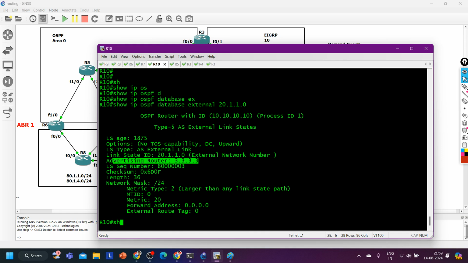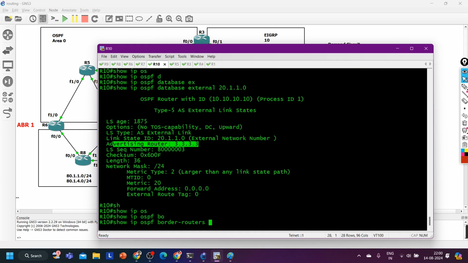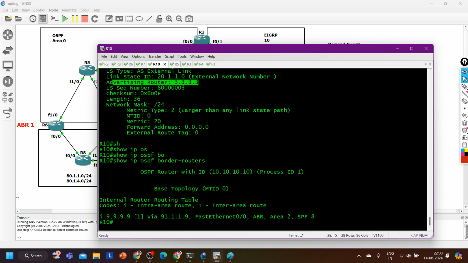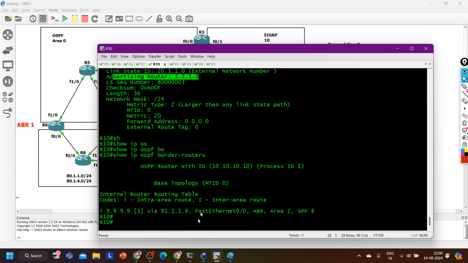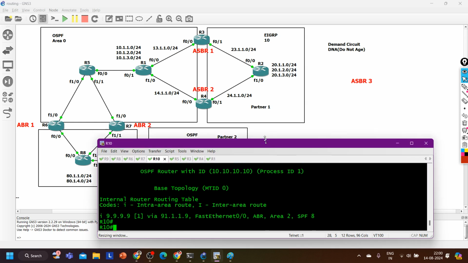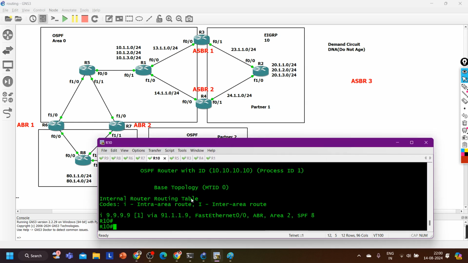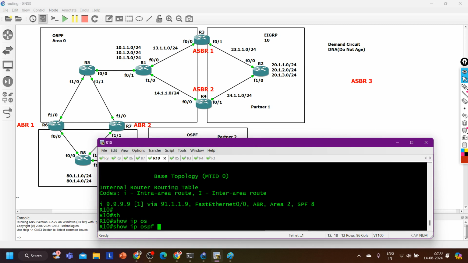Show ip ospf border-routers. Now how to troubleshoot it? How to troubleshoot it? Show ip ospf interface